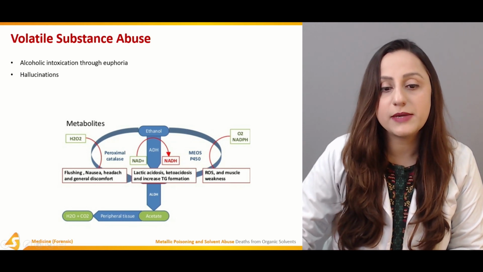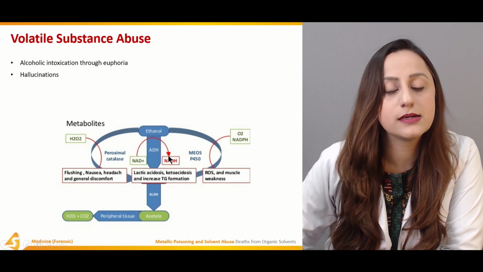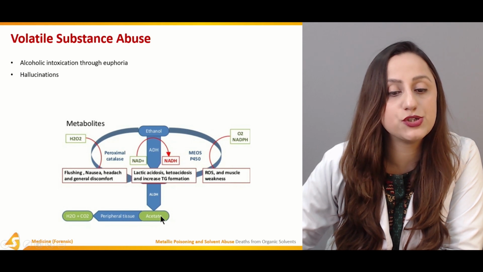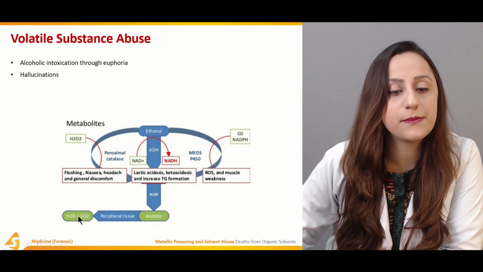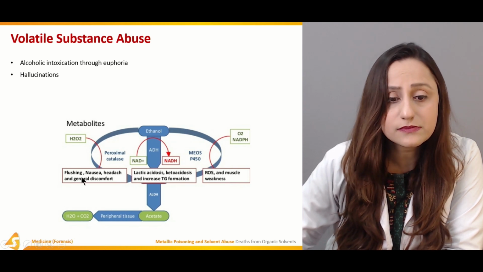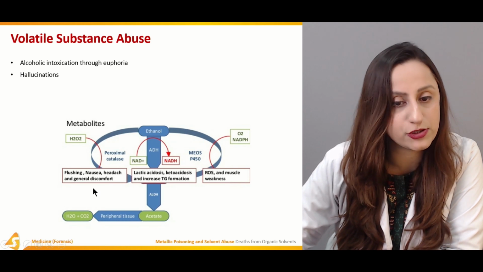Now, the metabolism is shown over here. The ethanol, in the presence of ADH and ALDH, is converted into acetate, and then in the peripheral tissues it combines, and this reaction produces water and carbon dioxide. So the flushing, nausea, headache, and general discomfort are observed initially.